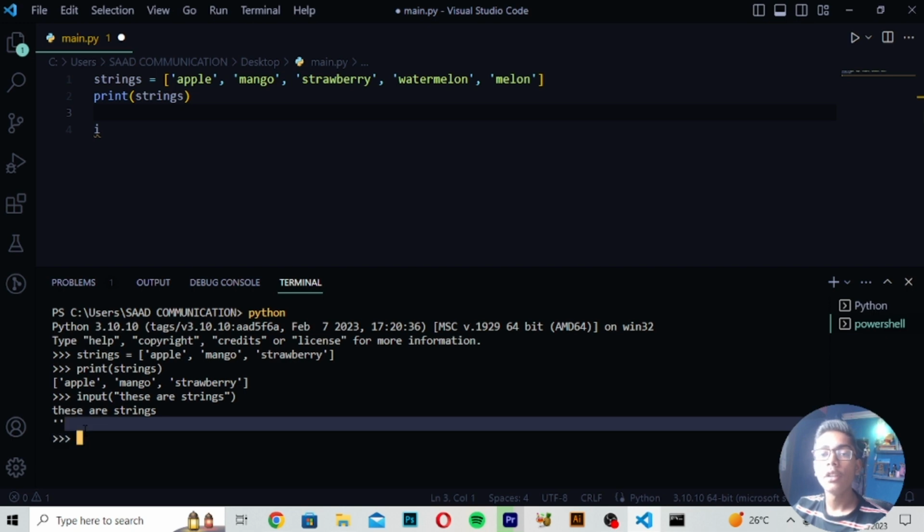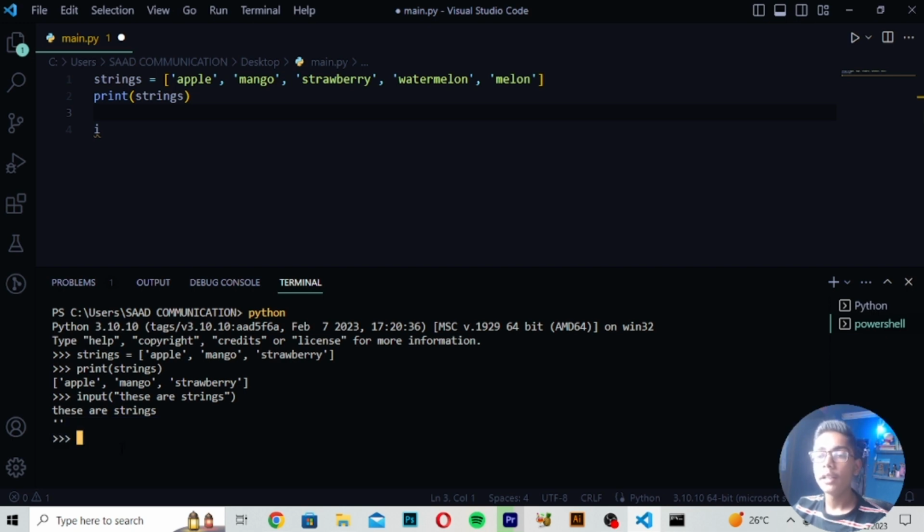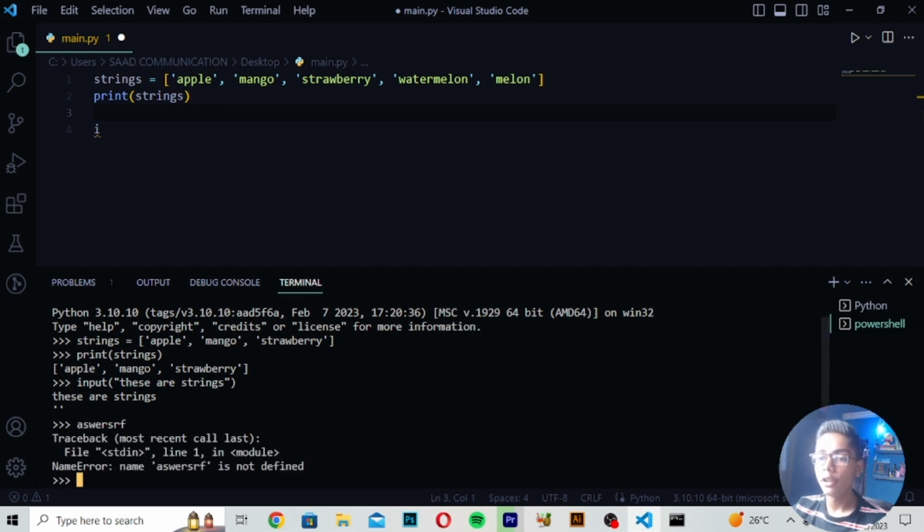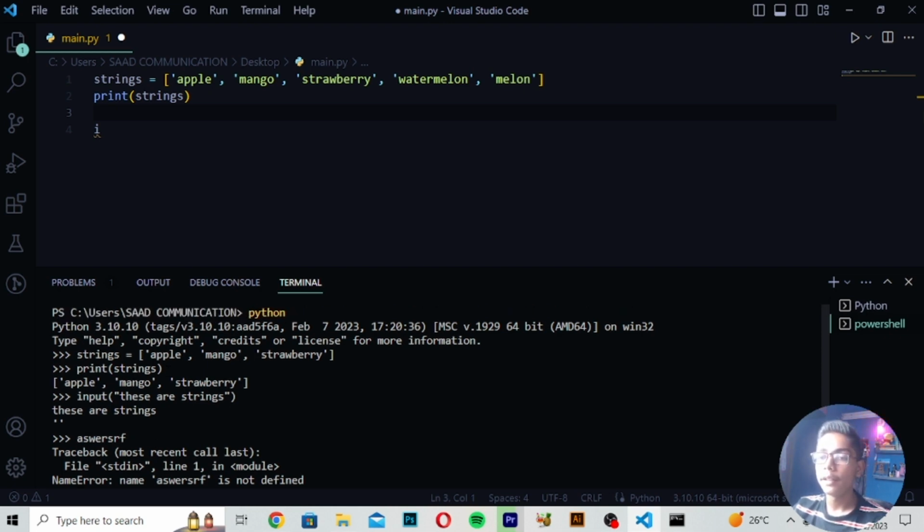And now you can run your Python through the terminal as well, because previously we were just working in VS Code, but you can run Python here as well if you want. You can check if it has any error, and it will show the error here. If I write this tag and press enter, you can see it is showing me the error because I've written the wrong tag and wrong thing here. So it will not run and it will give me the error, and show all the other things as well. So like this you can work with Python in the terminal.